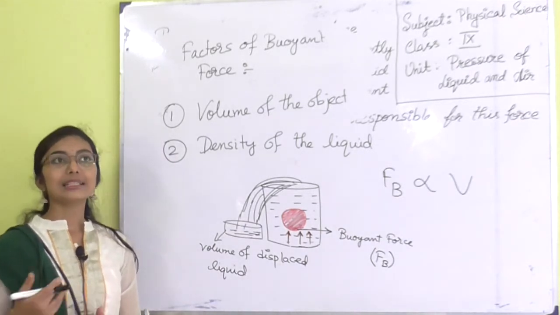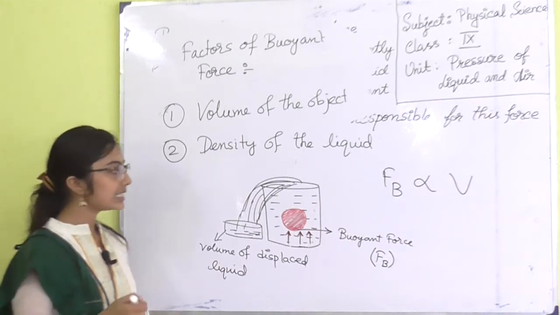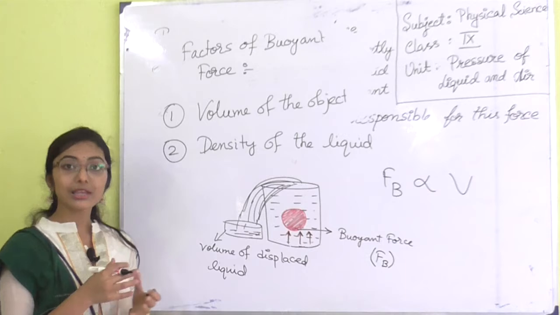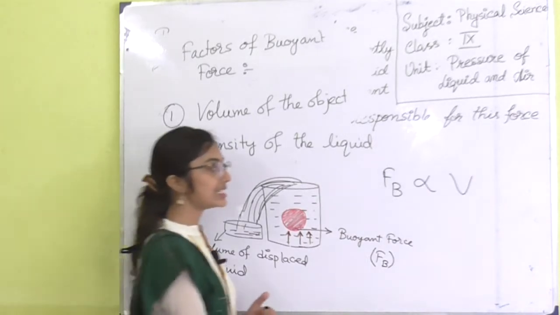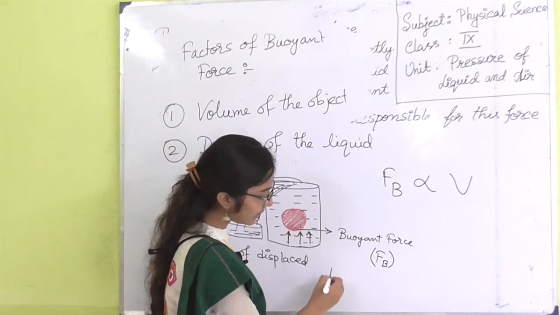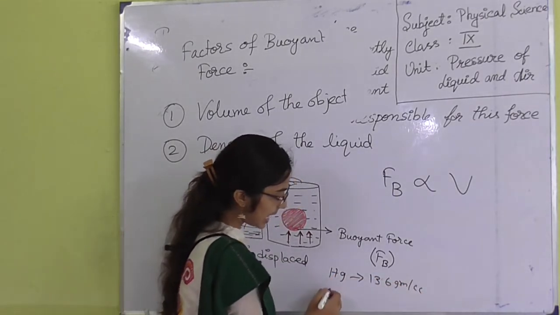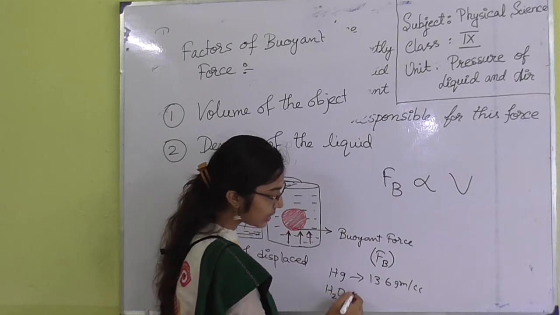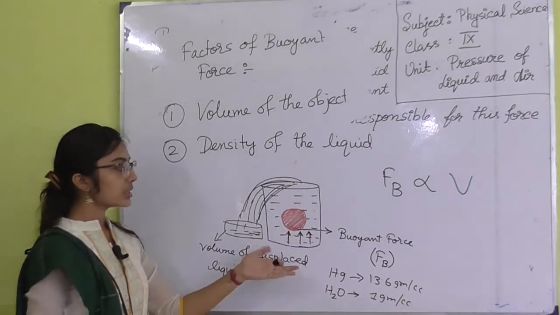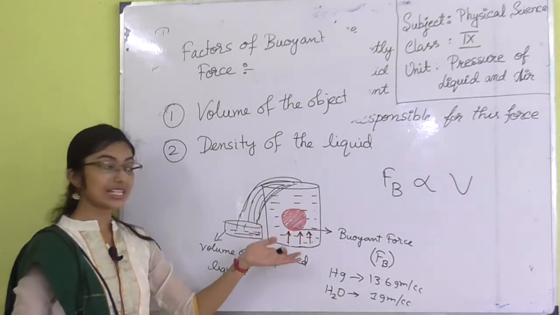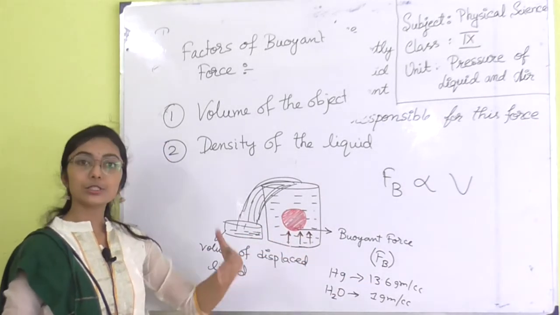If I did the experiment with lemon and mercury, we would see that the lemon floats in mercury, because mercury has a higher density than water. The density of mercury is 13.6 gram per cc, and the density of water, H2O, is 1 gram per cc. As the density of the liquid is more, the upward force generated will also be more.